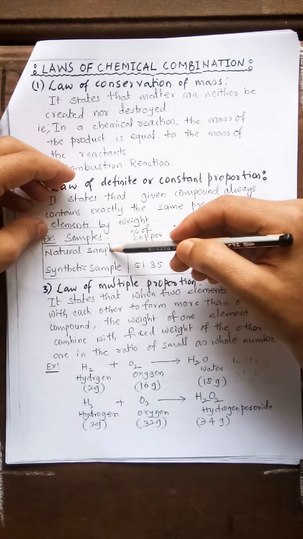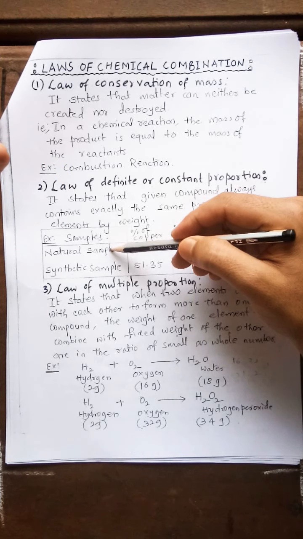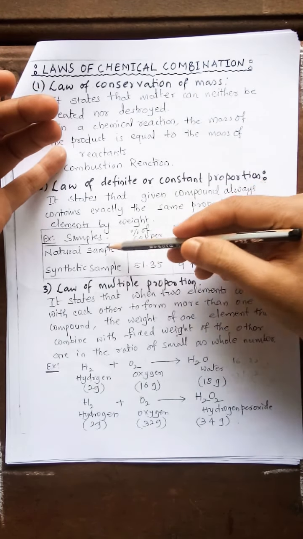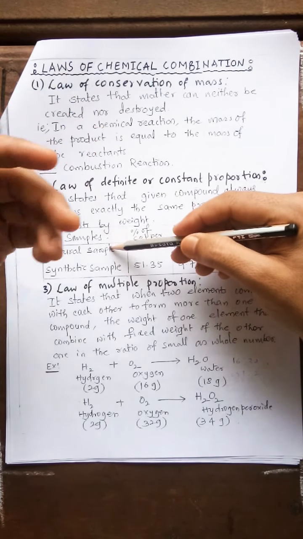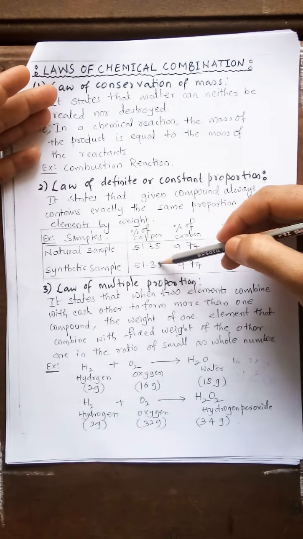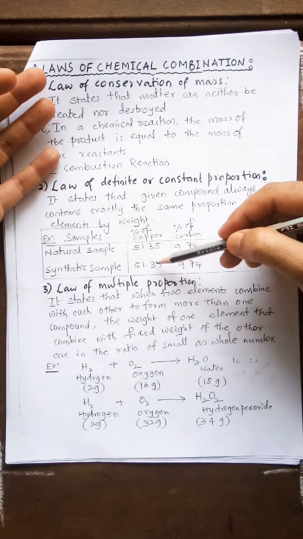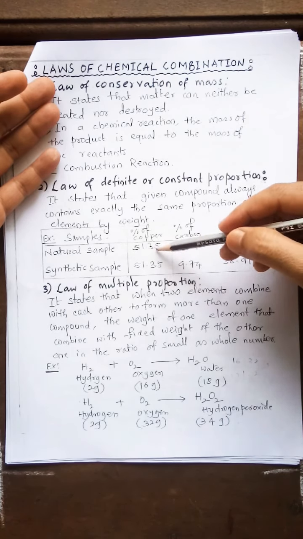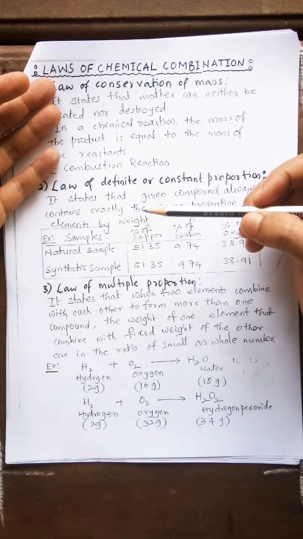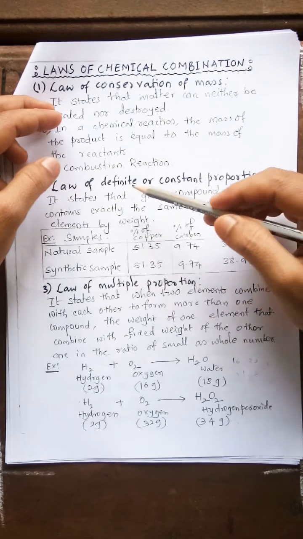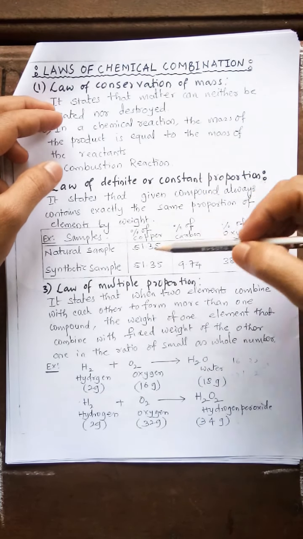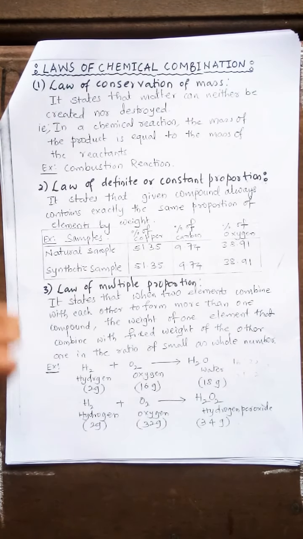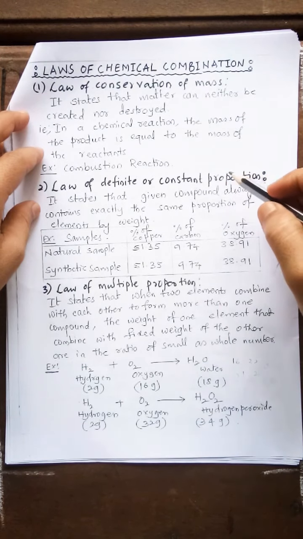For example, natural sucrose, or sugar, or jaggery, and the synthetic sugar also contain the same percentage. Same means constant, definite. There is no change between natural and synthetic samples. That's why we call it the law of definite or constant proportion.